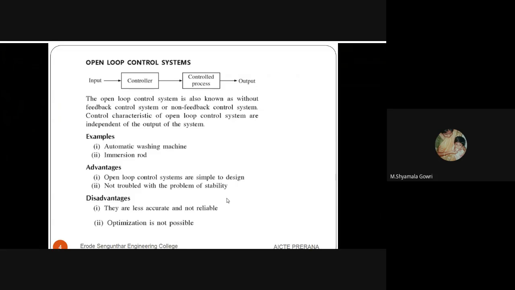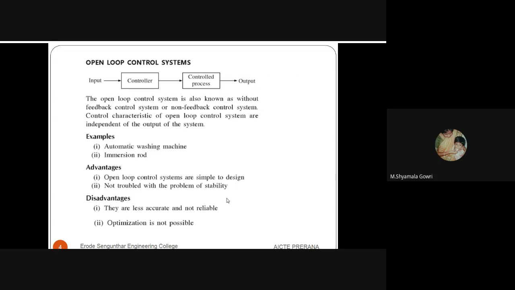So for the open loop control system, the input is given to the controller. According to the input, the controller will perform and it will produce the controlled output. So there is no feedback in that system. Examples: automatic washing machine.